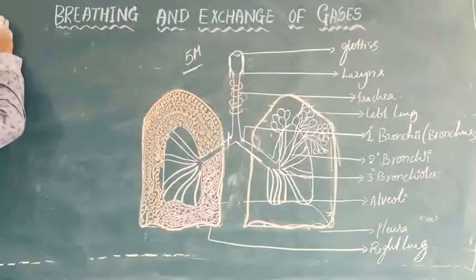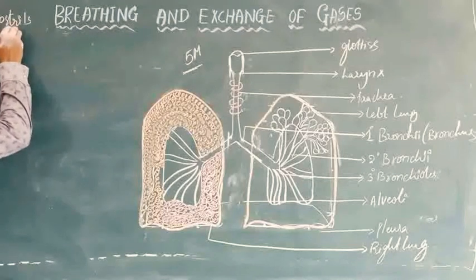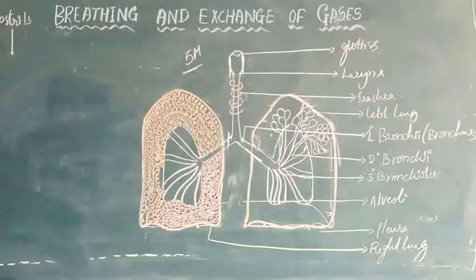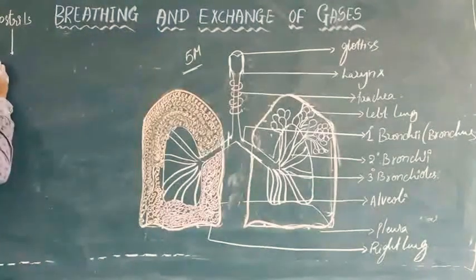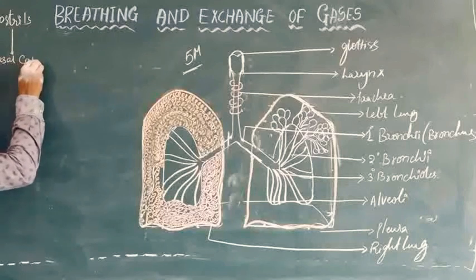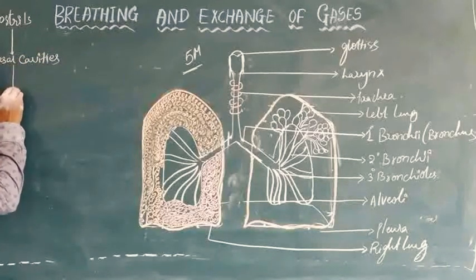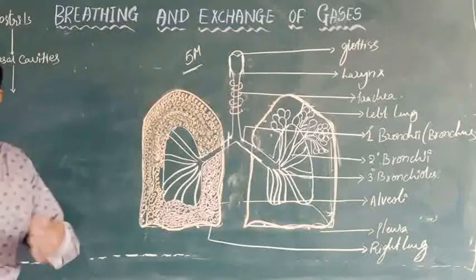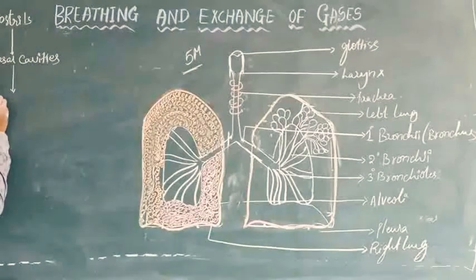These nostrils will open into two passages called nasal cavities. These nasal cavities open into the internal part of the skull called internal nares.